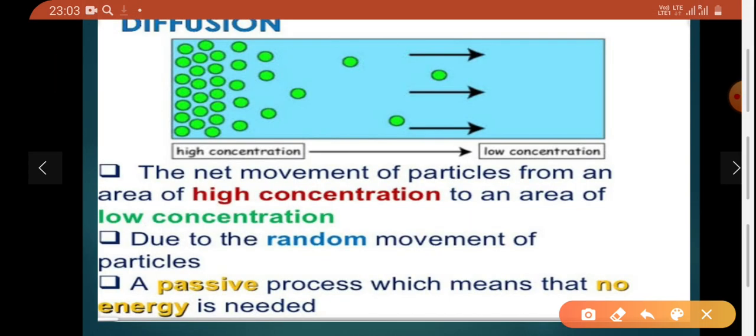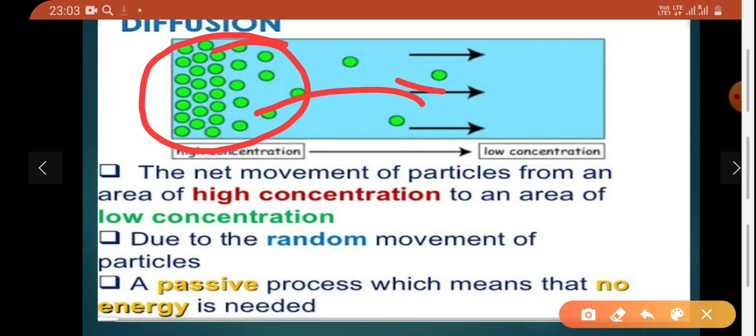As we can see here, we have a high concentration, and the movement of molecules is toward the less concentration, meaning low concentration. The net movement of particles from an area of higher concentration to an area of lower concentration is called diffusion, and this is due to the random movement of the particles. This process is also known as a passive process because for this movement they don't require energy, meaning that for the diffusion process energy is not required, so it is known as a passive process.